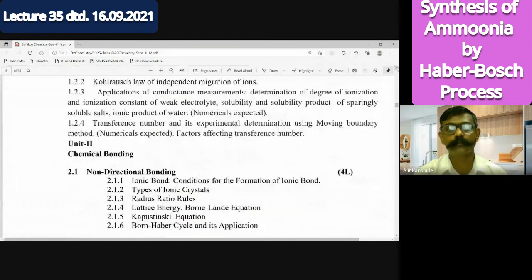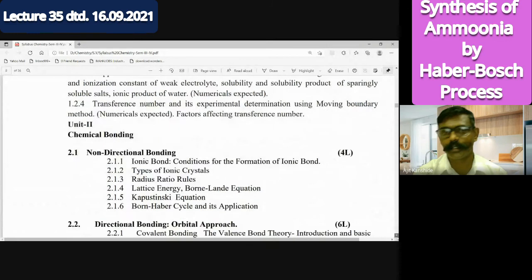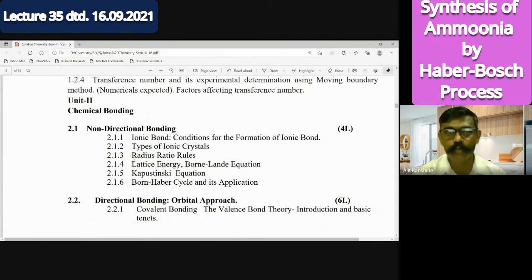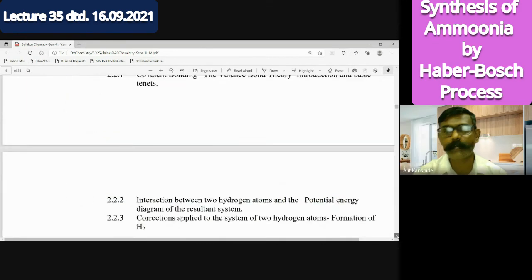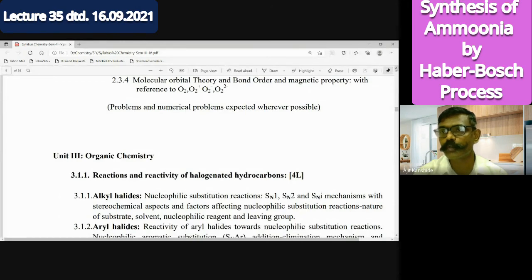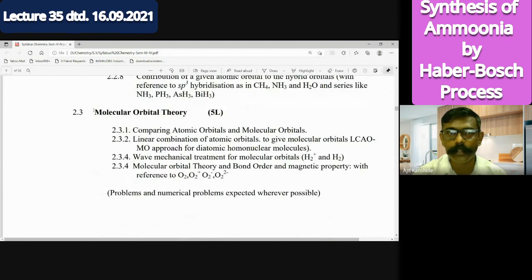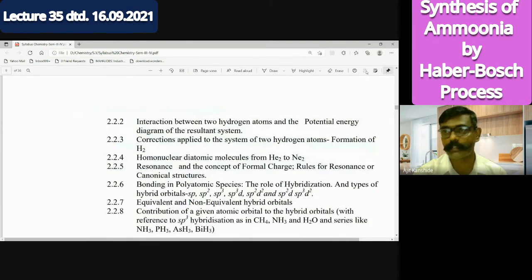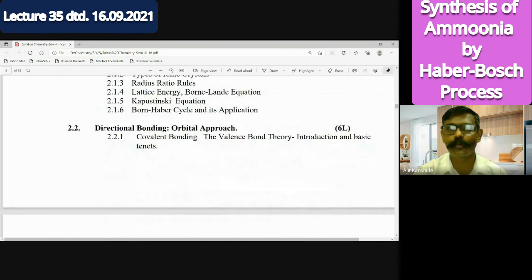From tomorrow, I am going to focus on the paper 1 study. About non-directional bonding, you have worked and prepared notes. The second portion, directional bonding, I have to work on. The third portion in paper 1, unit 2, is molecular orbital theory; you have prepared notes, and videos are also prepared. Have you gone through those videos? Have you completed notes? So now only the middle portion is left: directional bonding, covalent bonding, and I am going to cover that from now onwards, within the lectures we have. So here is the plan for our coverage of the syllabus.